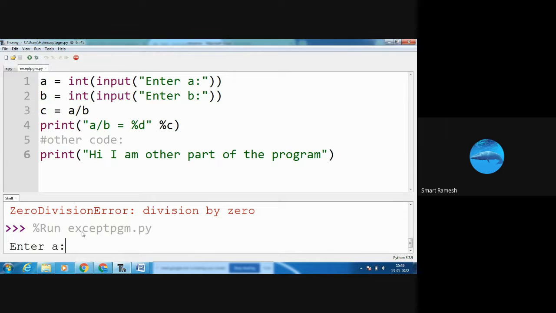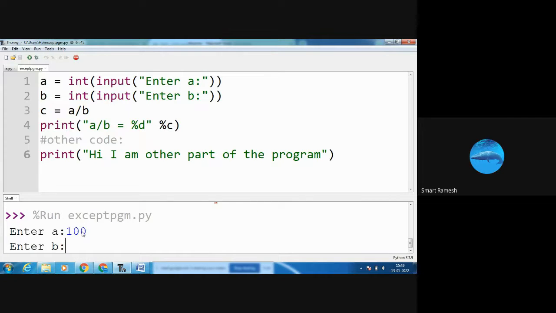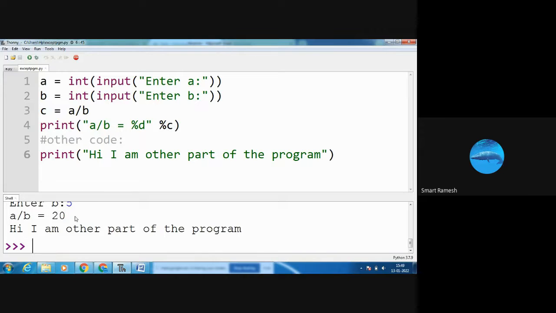See, it is asking to enter a value. I am giving 100. Enter b value. Suppose I am giving 5. See what will happen? c equal to 100 by 5. What is the value of c? c is 20. So a by b equal to c, that is 20. Next, hi, I am other part of the program is displayed in the output screen.